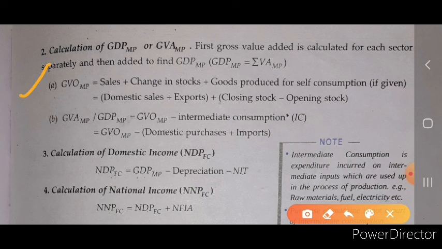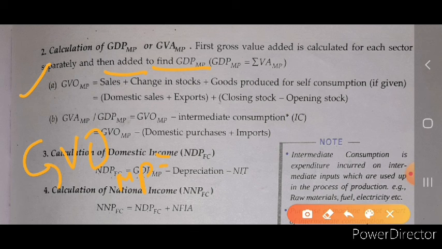So the first step is calculating the national income by the value added method. Let's see. Okay, GVO MP, that means gross value of output at market price, is equal to sales plus change in stock. Whenever the sale is not given in your question and the price and output is given, then you multiply the price and the output to get the value of the sales.